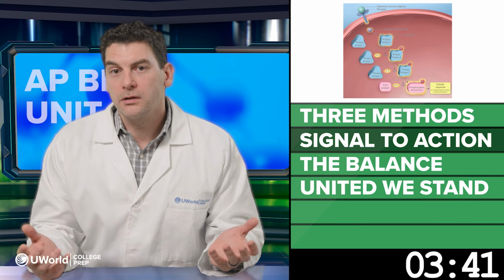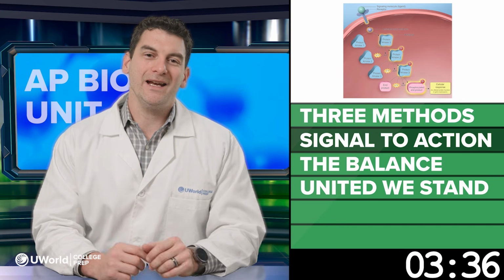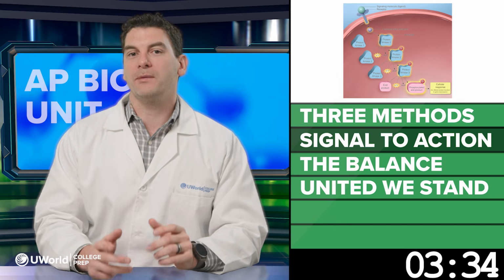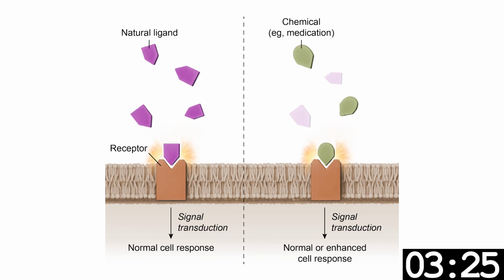And what are the results? Gene expression changes, secretion of molecules, cell growth, and even apoptosis, or programmed cell death. Mutations anywhere in the pathway can disrupt communication, leading to incorrect or failed responses. And chemicals, like drugs or toxins, can activate or inhibit any part of the signaling pathway.